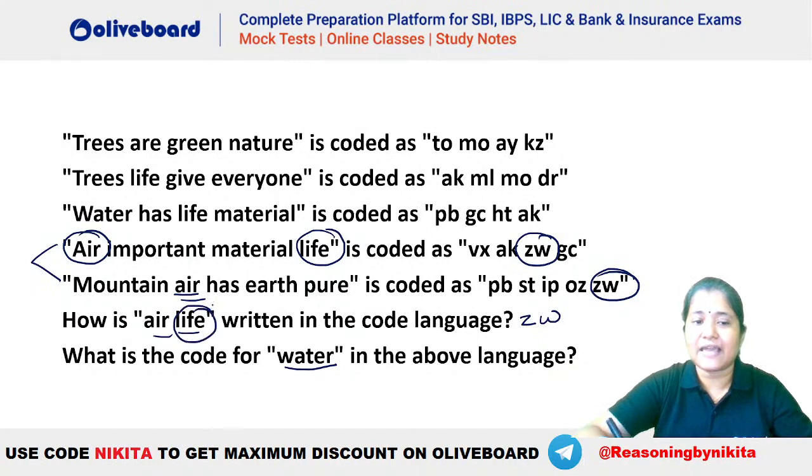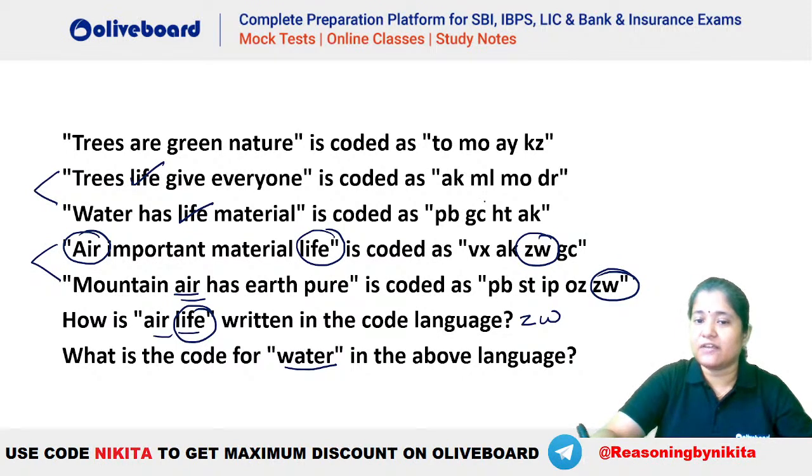And what about life here? Life is here and life is there in the second one. Again, if you compare the two, only life is common between the two. So only one thing is common, that is your AK. So you can see it has to be ZWAK.